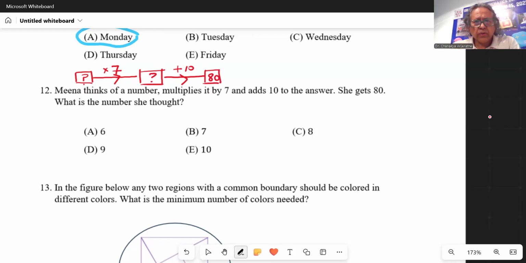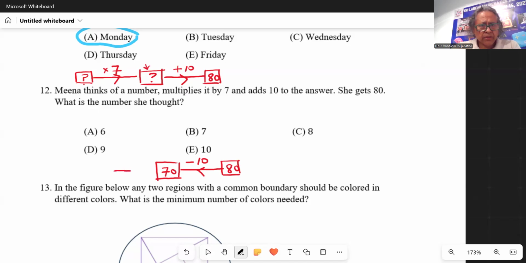So if now you reverse the process, starting from 80, working backwards, you need to undo what she did to get 80. So we need to subtract 10, and then we get this number, 70.